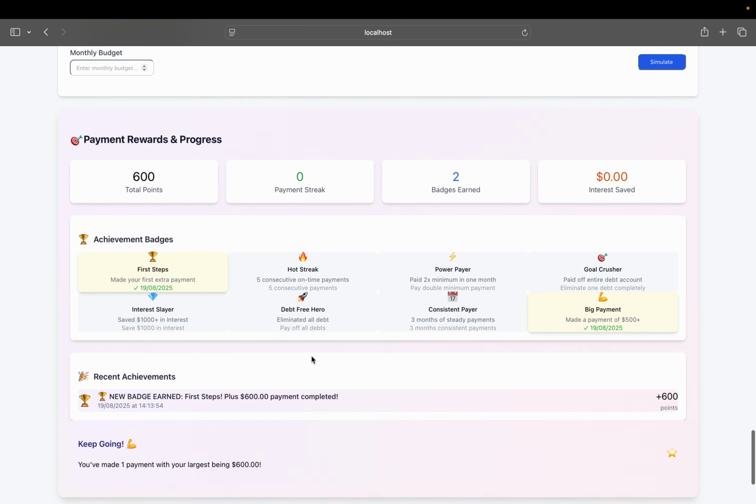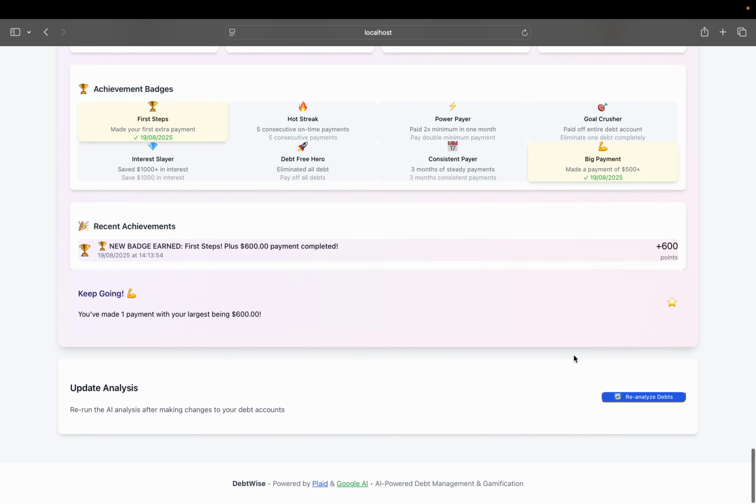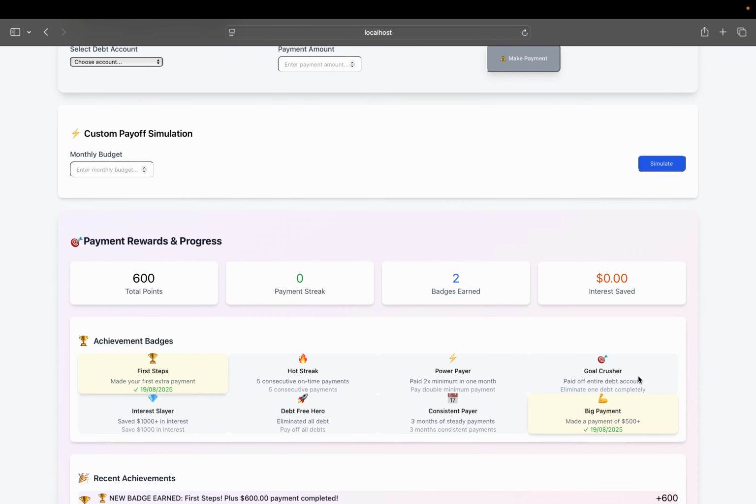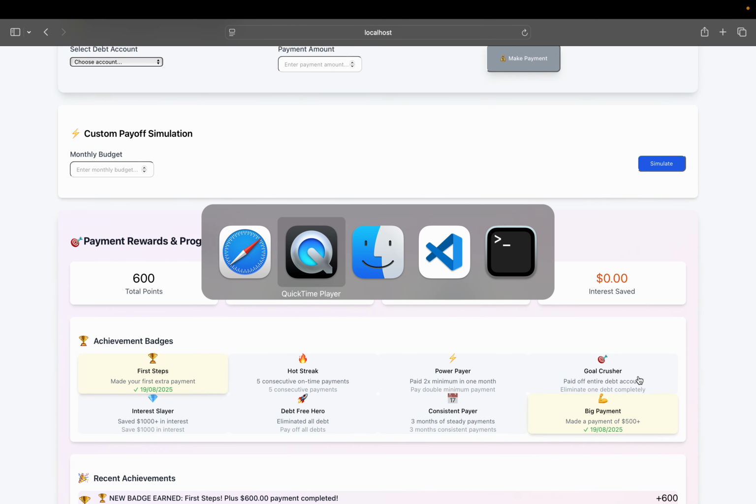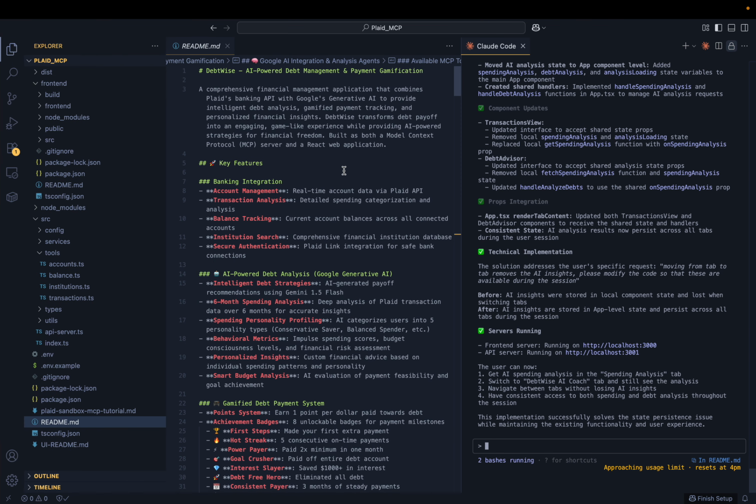And again, if you want to change any of those debts, expenses, or earnings or incomes, you can do that part. I think you might like this one. And when it comes to the application, so far I haven't put it on GitHub. What I did is I made this app using Claude Code.